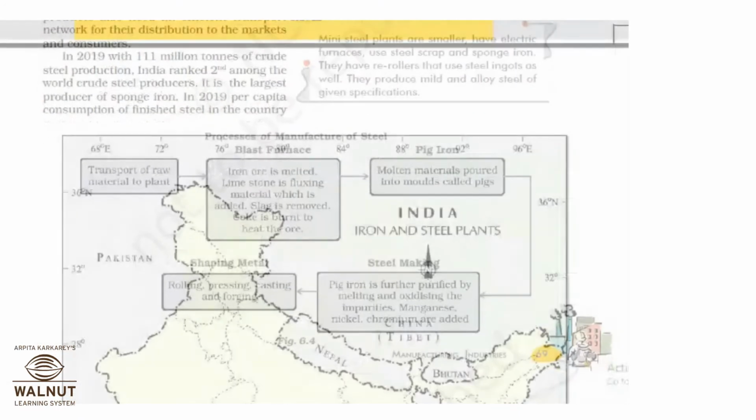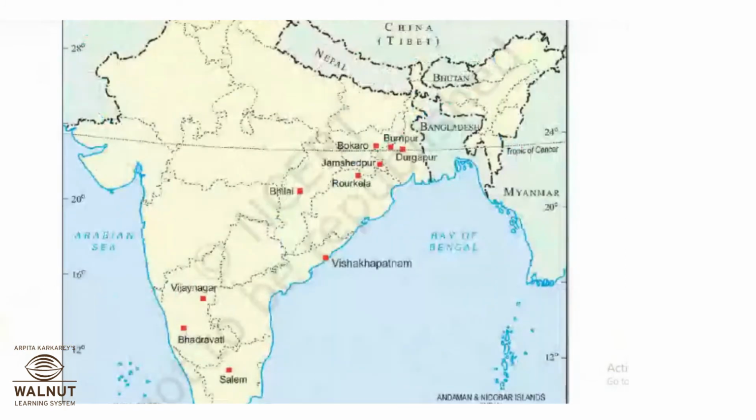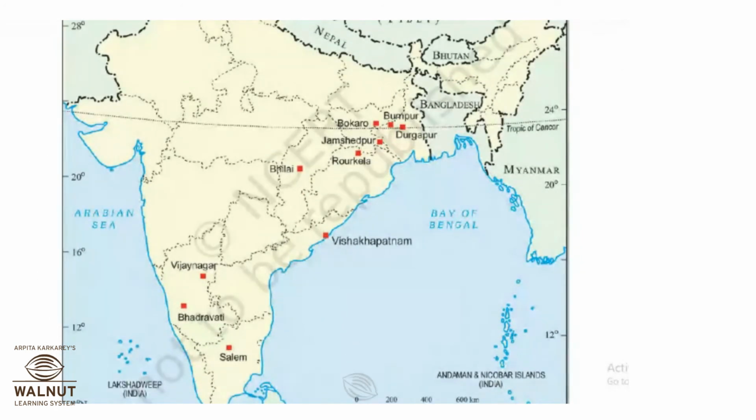And this is today's work. Okay, I will also show you a field map, how it has to be done in exam. Okay, and when there is a period for map practice, we'll practice both of them. All right, so these are the places again. Vijayanagar is in Karnataka, Salem is in Tamil Nadu.